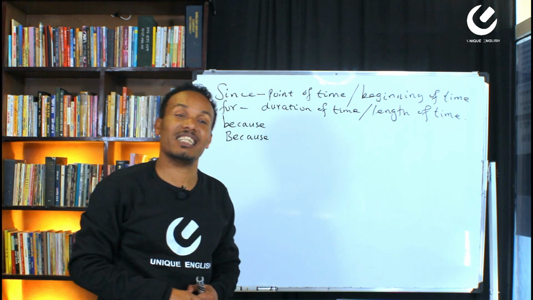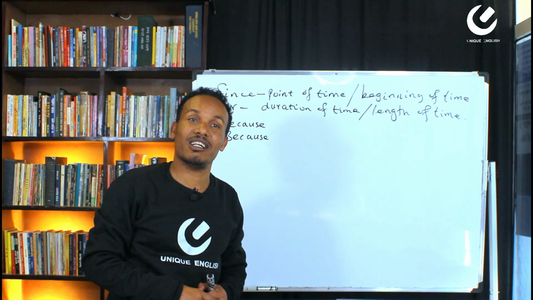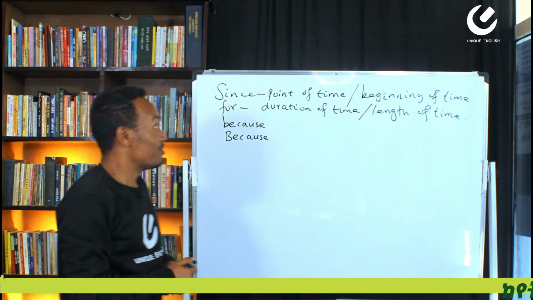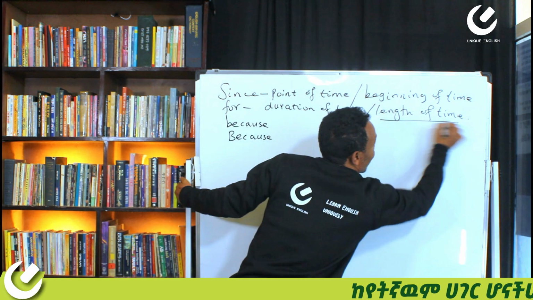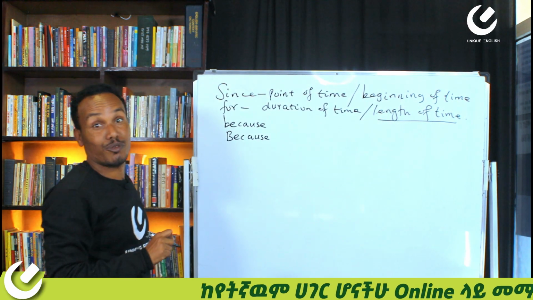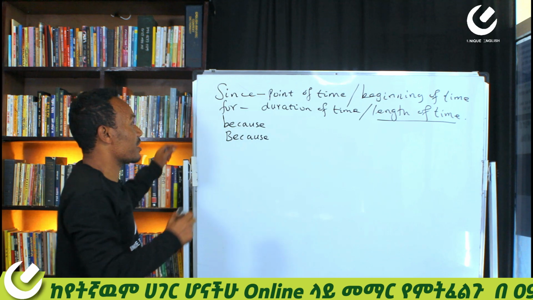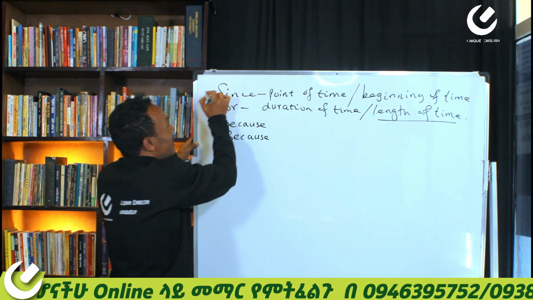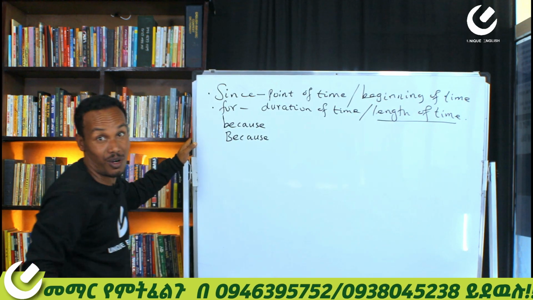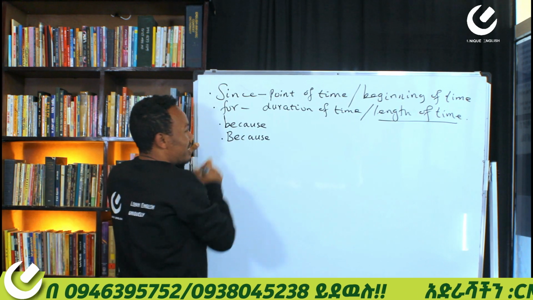Okay, now say that you have lived in Addis Ababa for 15 years. I have lived in Addis for 15 years. For how many years? 15. Length of time. For how long? For 15 years, right? Very good. Once you identify the differences between since and for, let's go to because and because of.